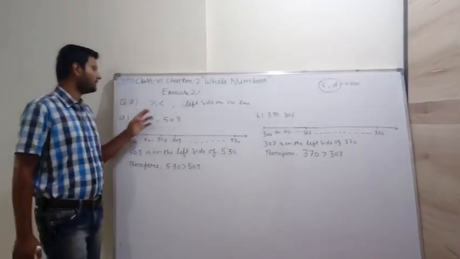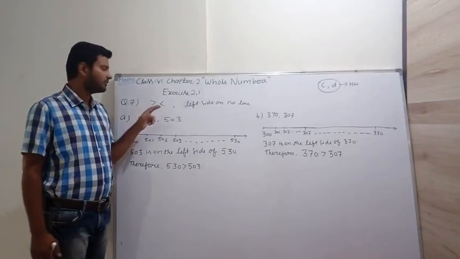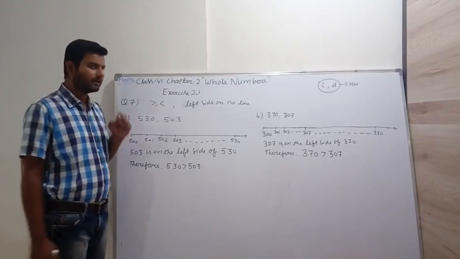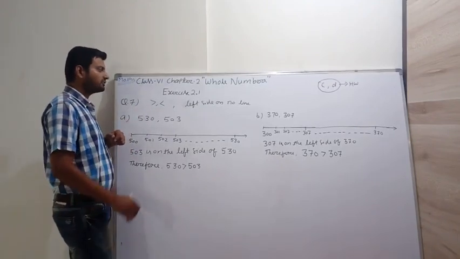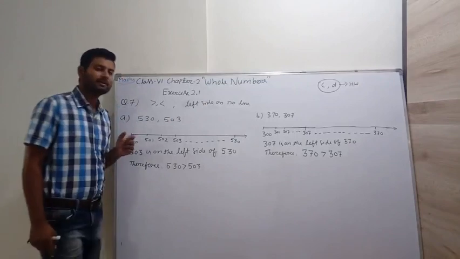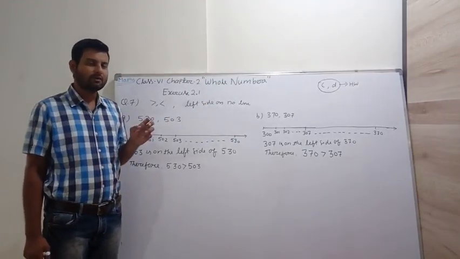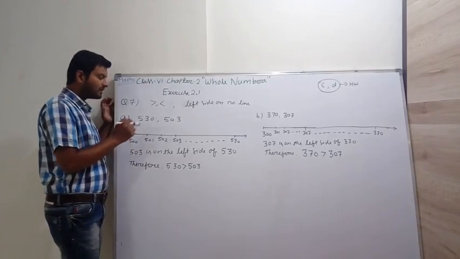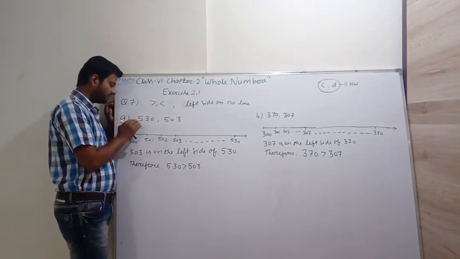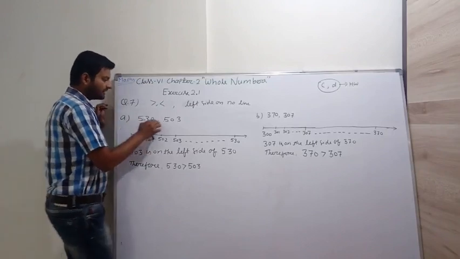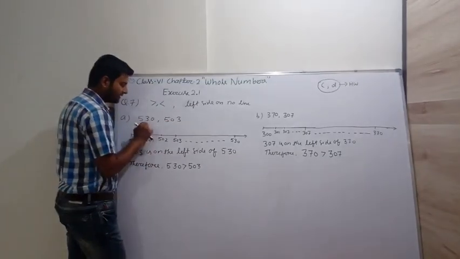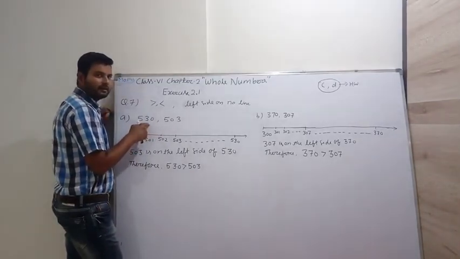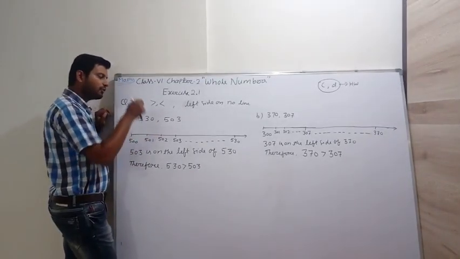In this question we have to put greater than or less than signs between the whole numbers. More than that, we also have to write which number is on the left side on the number line. Suppose this is our question: 530 and 503. Which is greater? Obviously 530 is greater, but we have to show it on the number line.